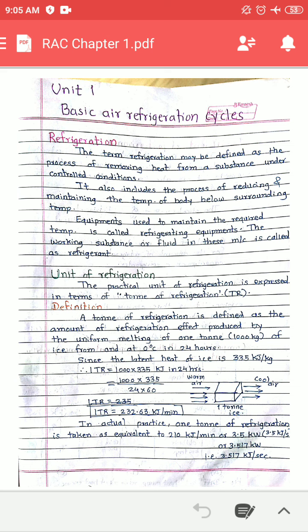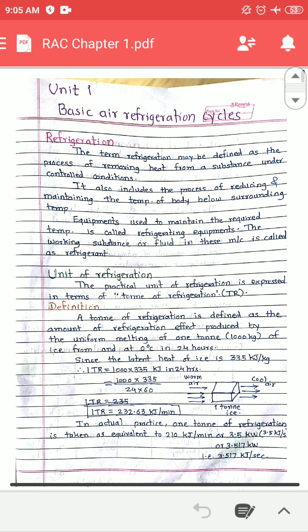Now, what will happen when we are removing the heat? The temperature of the substance falls under controlled conditions. It means refrigeration is lowering down the temperature of a substance.